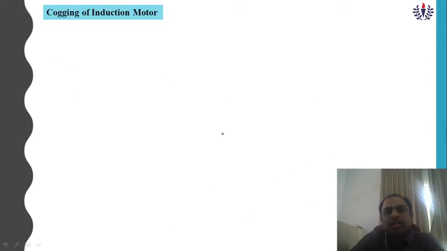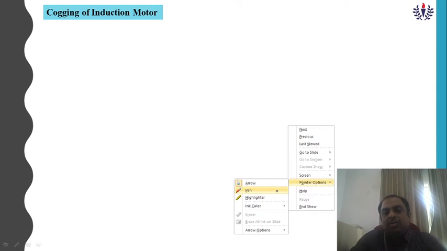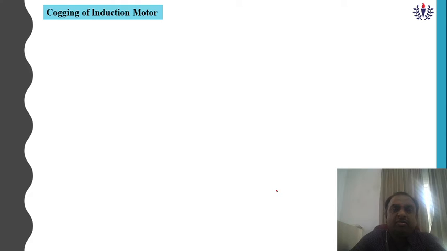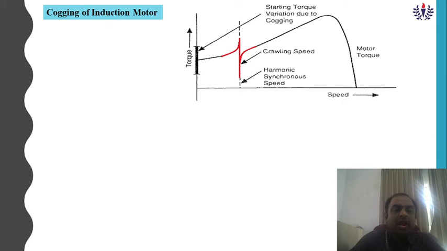Now the second method is cogging. Cogging is one of the fault symptoms in the induction motor, and generally cogging refers to the stator teeth not matching with the rotor teeth. In this graph, the x-axis is speed and the y-axis is torque. Cogging takes place during this starting torque variation, the starting torque variation due to cogging.